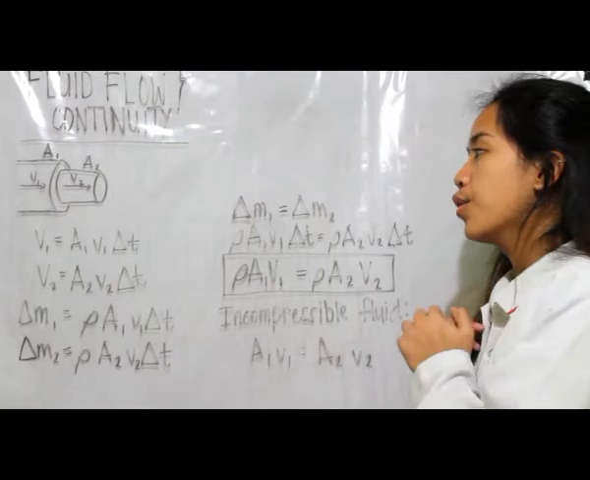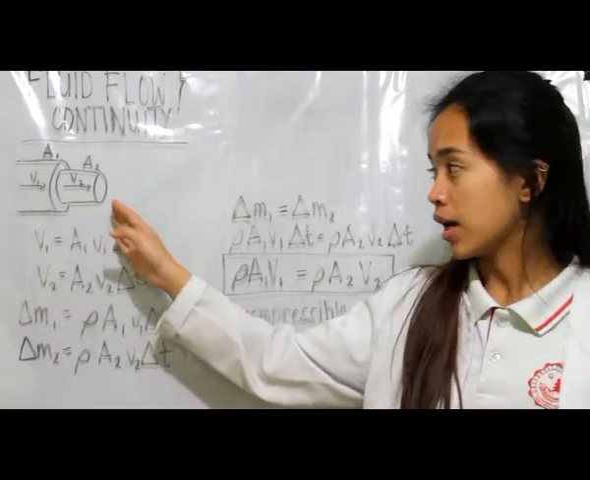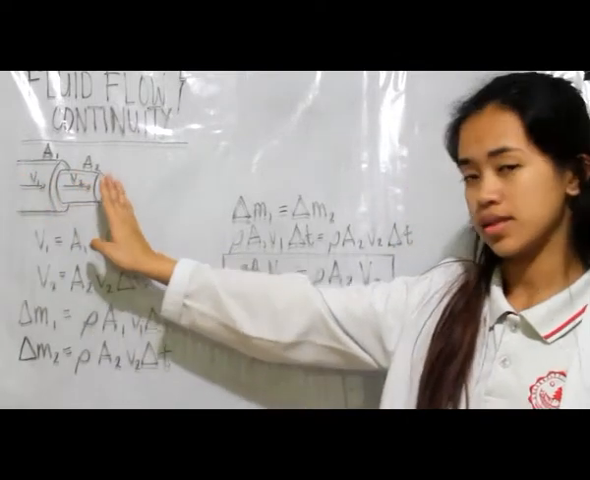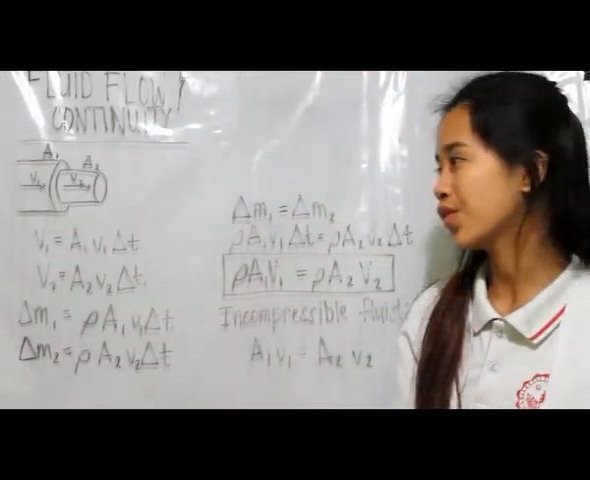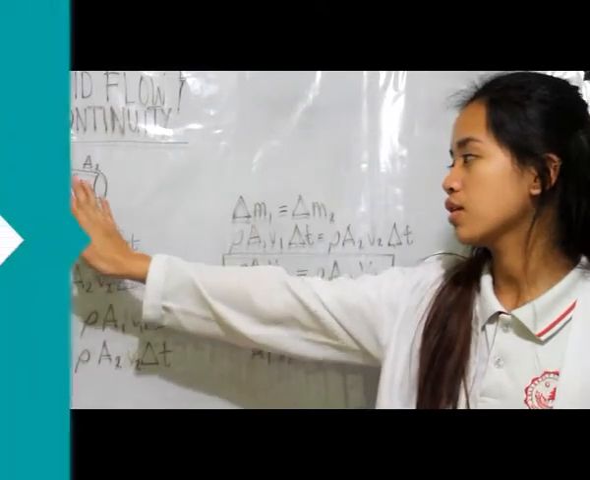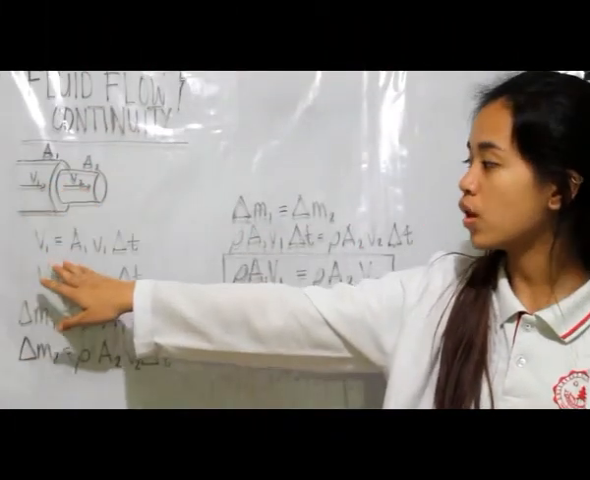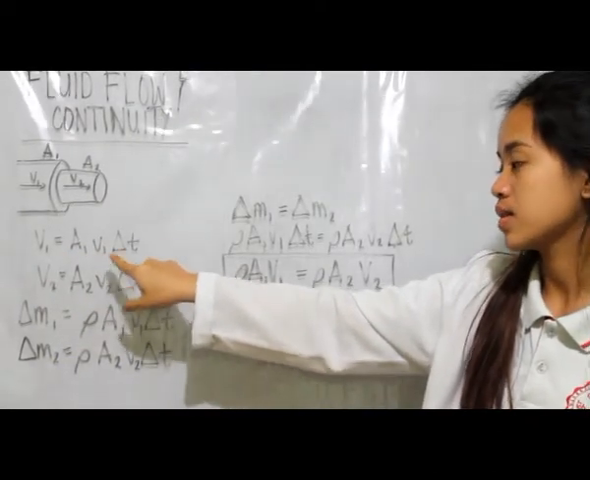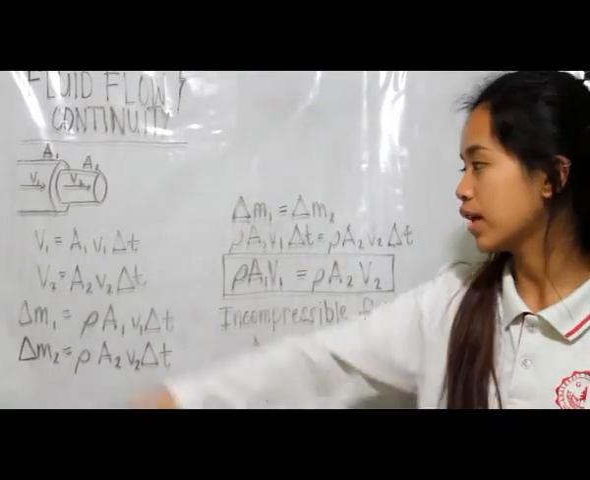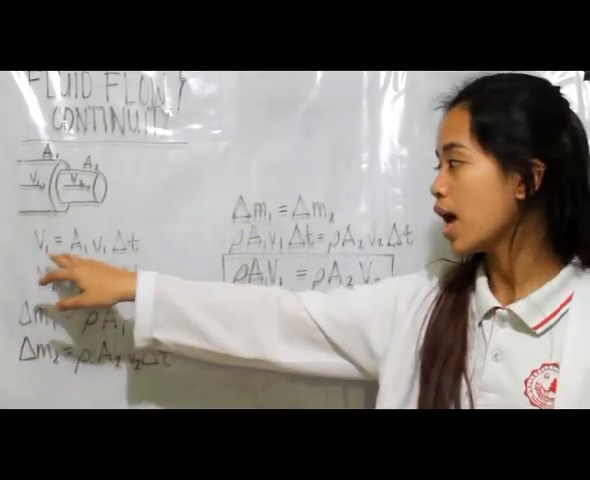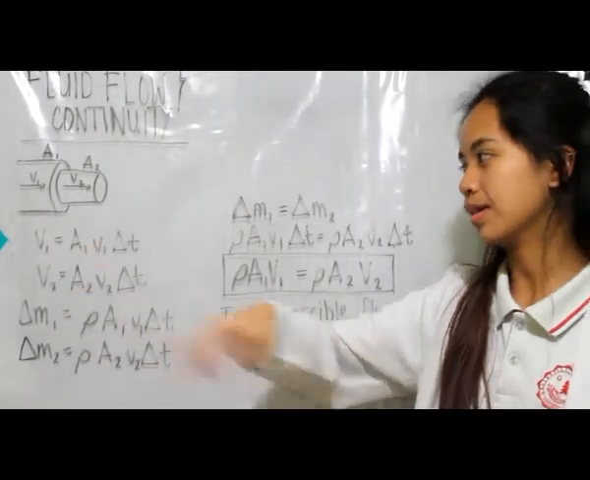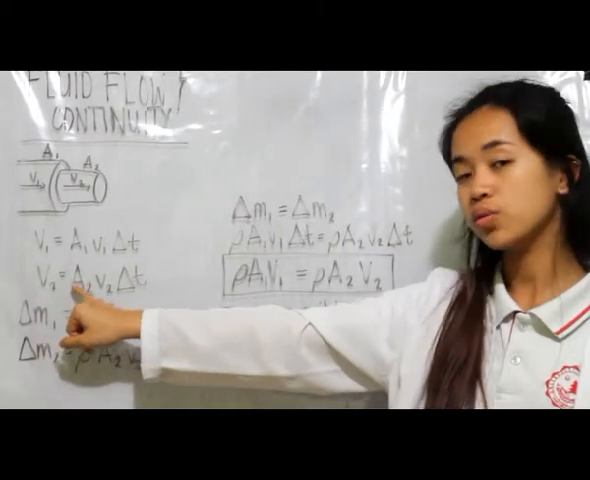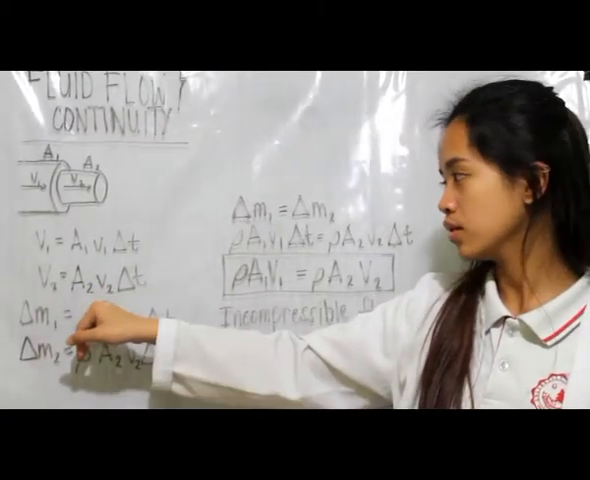Now, water is actually moving through these pipes with velocity 1 at this area and velocity 2 at this area. Now let's go to the volume of water passing through each area. For area 1, the volume of water is equal to area 1 times velocity 1 times the time given. Now let's take note that capital V represents volume and small letter v represents velocity. For area 2, we have volume 2 is equal to area 2 times velocity 2 times the given time.